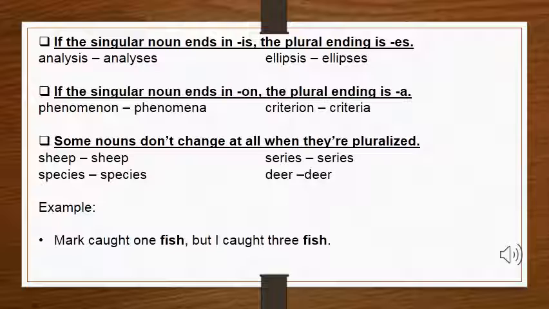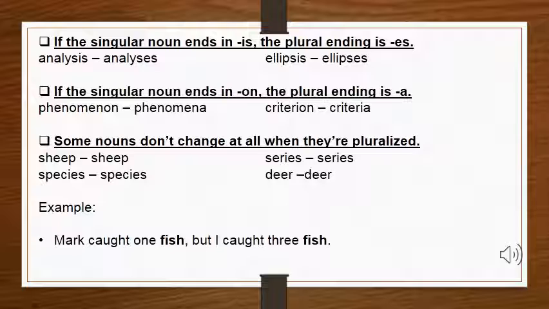Now, in another rule, we have some nouns that don't change at all when they are pluralized. It means there are some nouns that stay the same, whether they are singular or plural. Like in example number 1, sheep. It will stay sheep as a plural, and there is series, and there is species, and then there is deer. All these words stay the same as plurals.